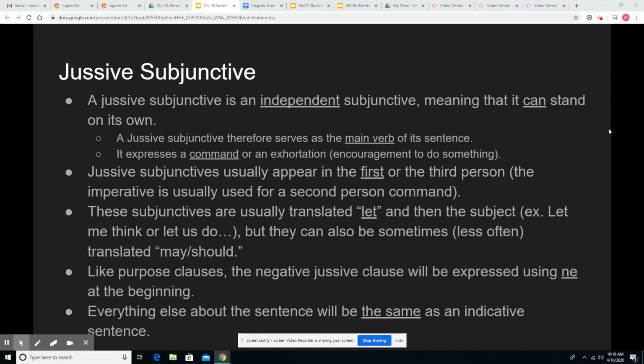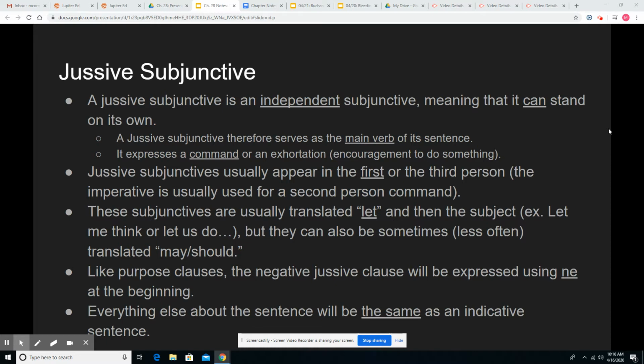Now, if you take that last principal part, or even the third principal part, iussi, iussum, if we take that first I and turn it into a J, you get something that looks a lot like jussive. So that's where it comes from.